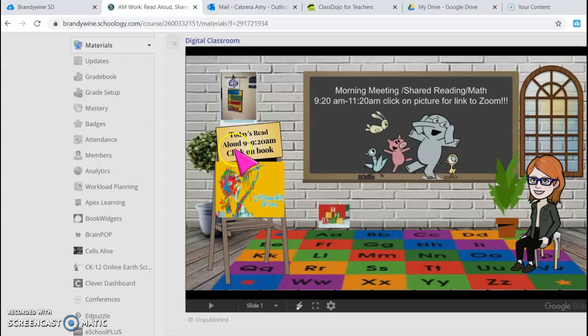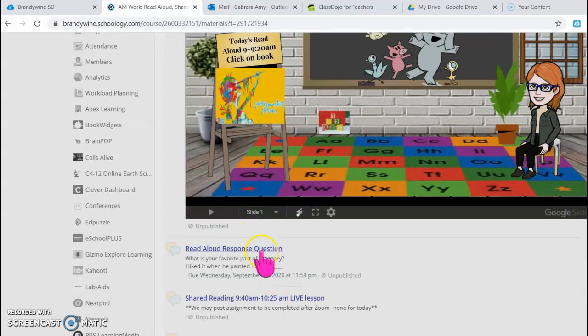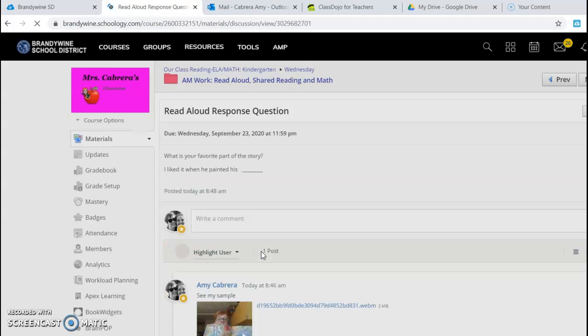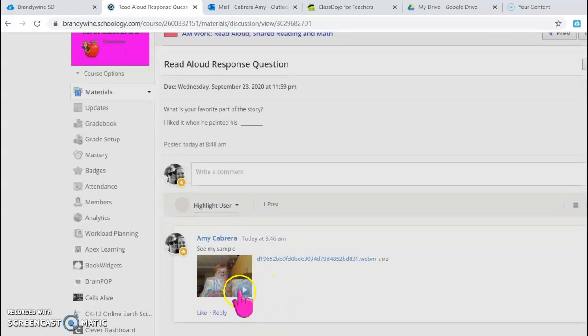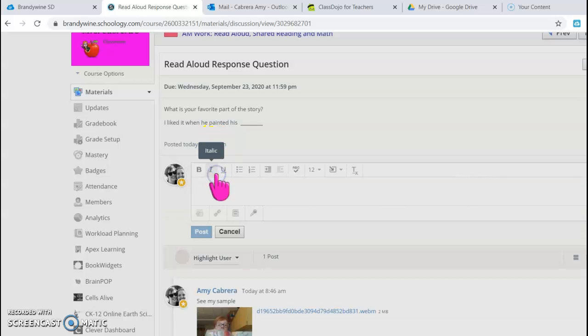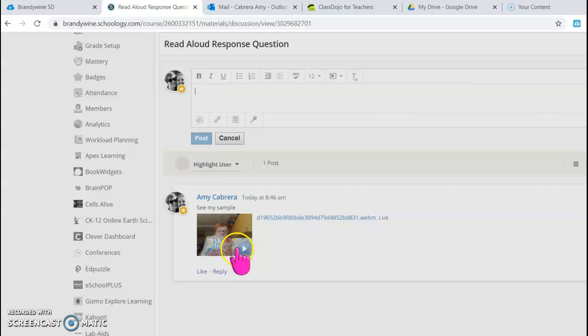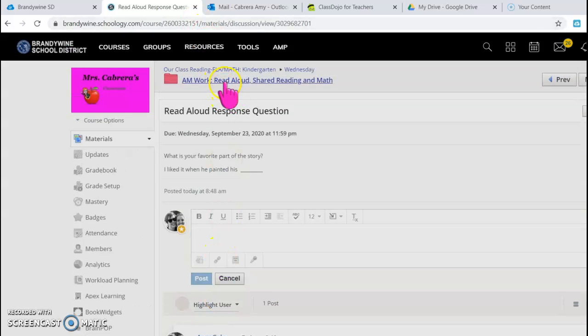But also, starting at 9, they have a read aloud, and they're going to click on the picture and listen to the read aloud. When they are done, they're going to go to the read aloud response question. And you'll even see I've posted a video of how to do it. You can put their name in, and they can get the audio video recording and record their response. The question was, what was your favorite part of the story? Example, I liked it when he painted his, and that's what I did down here. You can even play it to see.